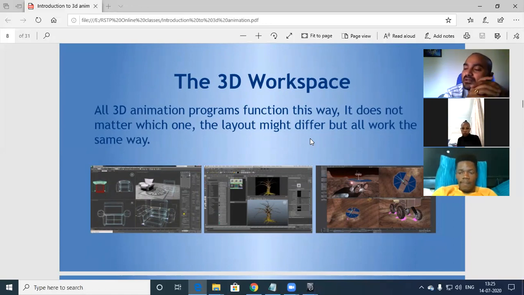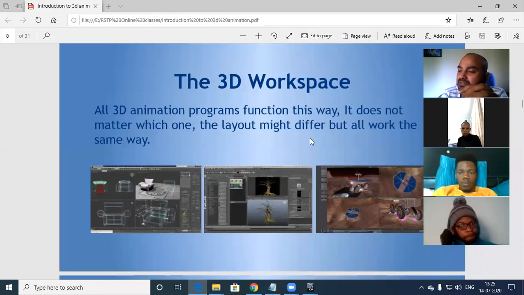All these are paid versions. In a company, they have to purchase these. Whereas Blender is a 3D tool that is open source software. It is available for free, but a lot of limitations are there in Blender.